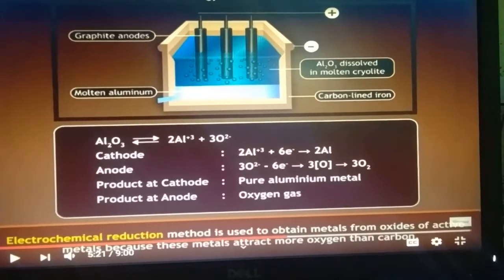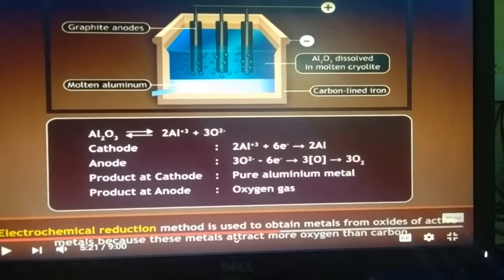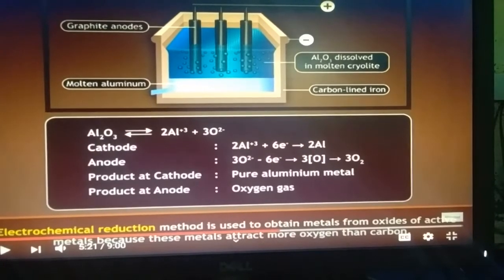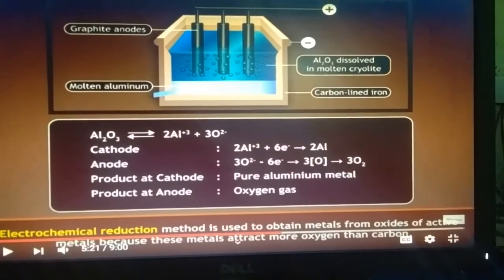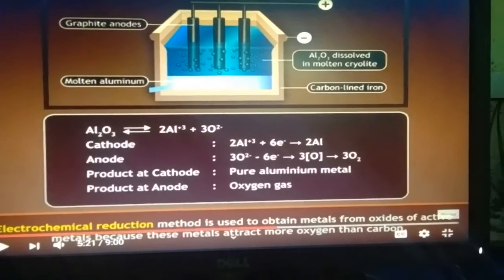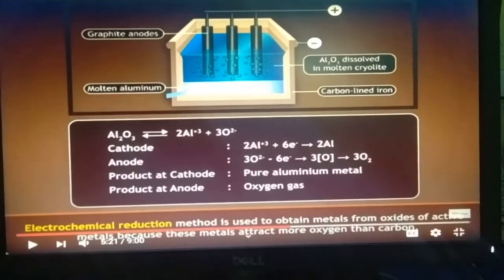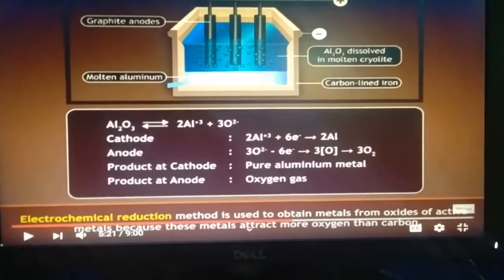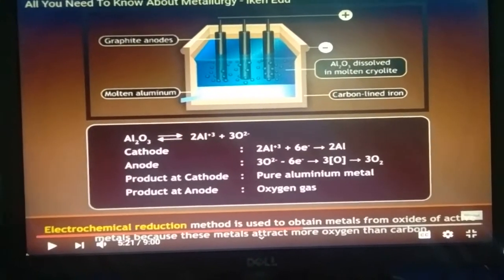As we know, graphite anodes are used as the anode, and here the electrolyte, aluminium oxide dissolved in molten cryolite, acts as the electrolyte, and molten alumina is kept on the lowermost layer, and carbon lined iron acts as the anode, sorry, cathode.